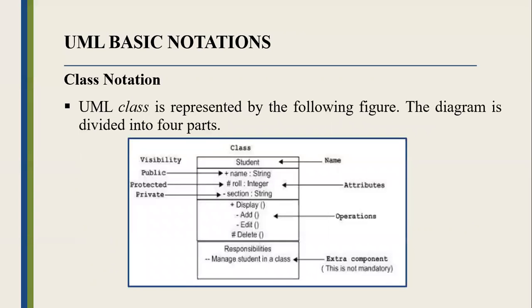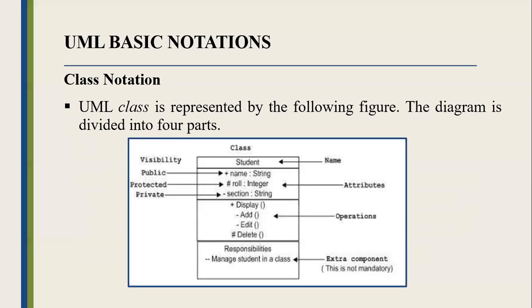So first is the class notation. A UML class is represented by the following figure. The diagram is divided into 4 parts. The top section is used to name the class. The second one is used to show the attributes of the class. Then the third is used to describe the operations performed by the class. And the fourth section is optional, to show any additional components.